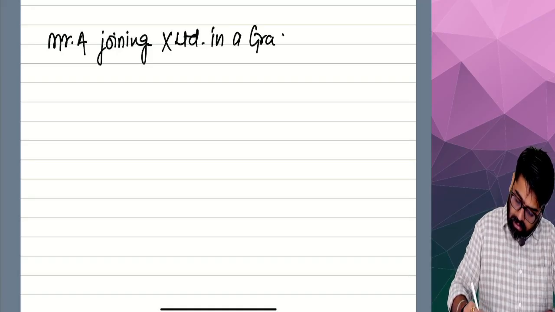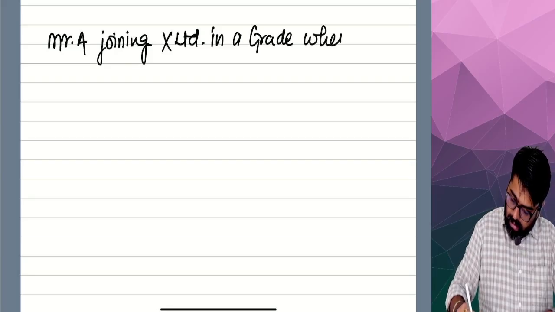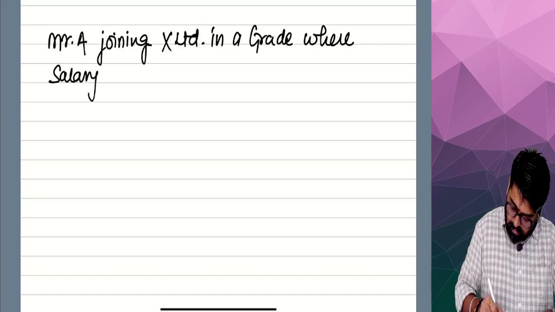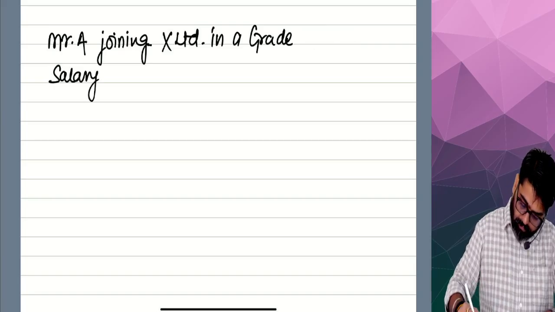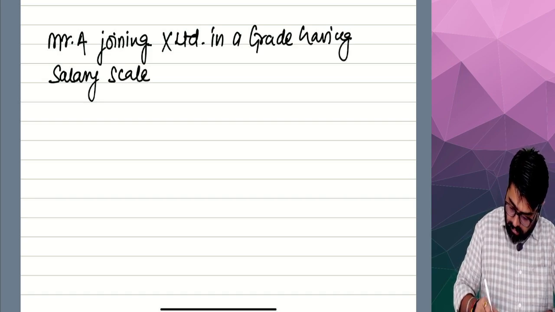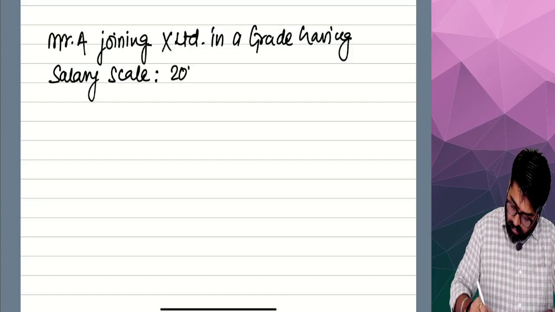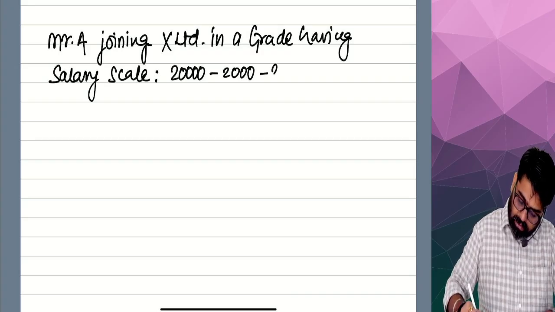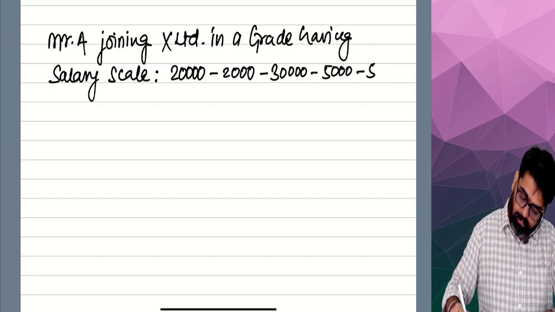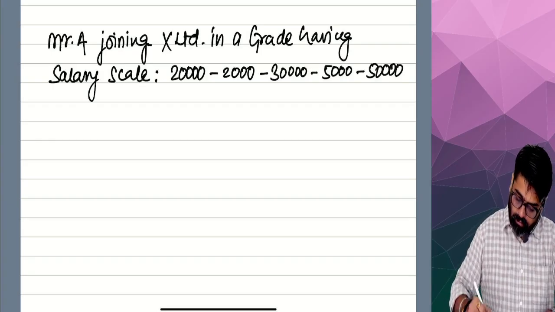in a grade having a salary scale 20,000 dash 2,000 dash 30,000 dash 5,000 dash 50,000.